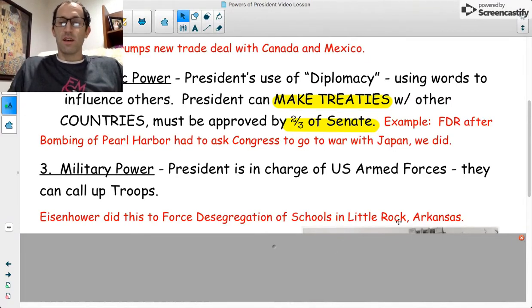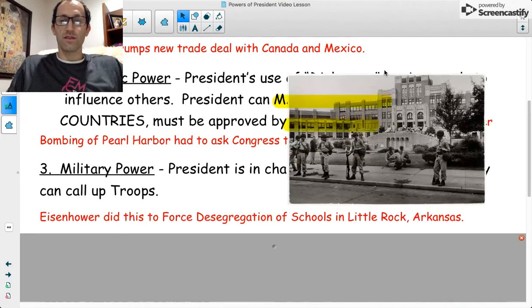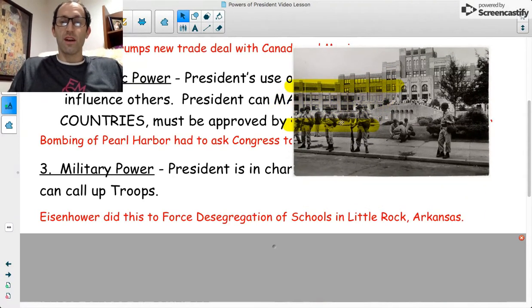Another famous call up of troops by a president was by Dwight D. Eisenhower in 1957 in Little Rock, Arkansas. As you can see in this picture here, the National Guard had to be called in Arkansas to integrate or desegregate schools. Days before, a white crowd stopped 9 African American students, known as the Little Rock Nine, from entering that school. And Eisenhower said, that's it. And he got the troops in there to get them to join that school.